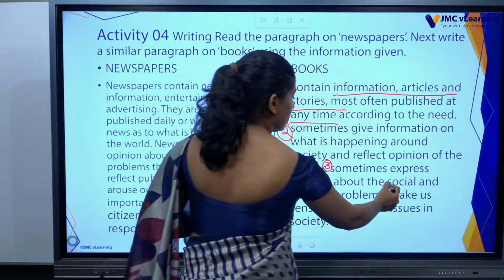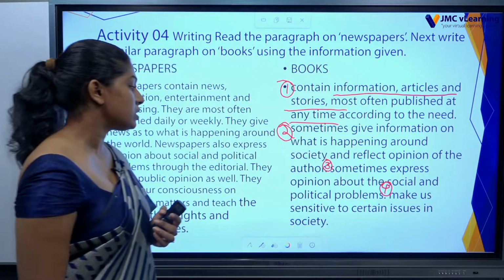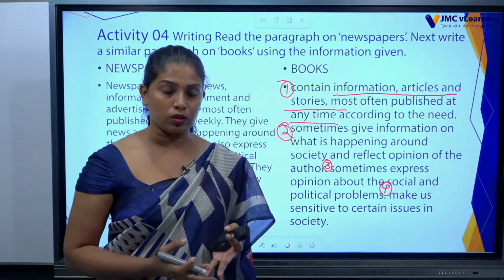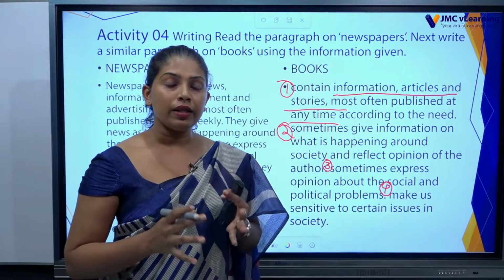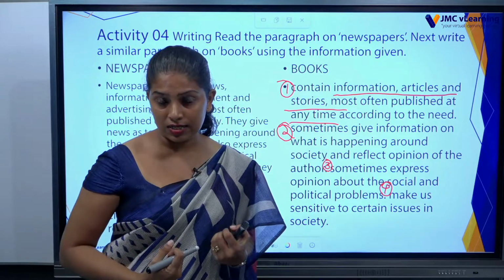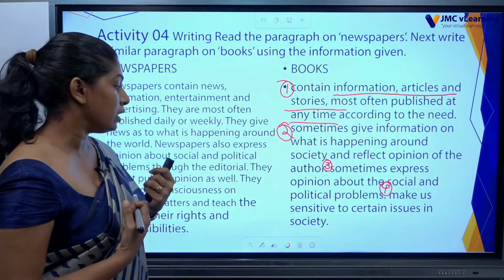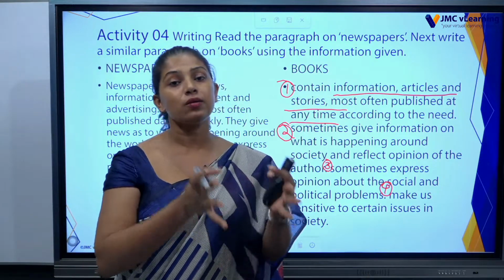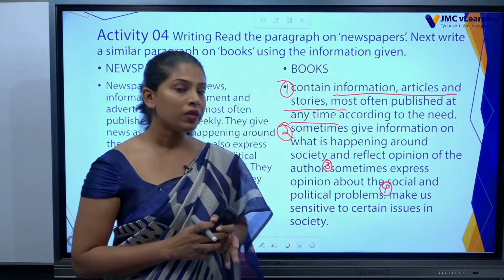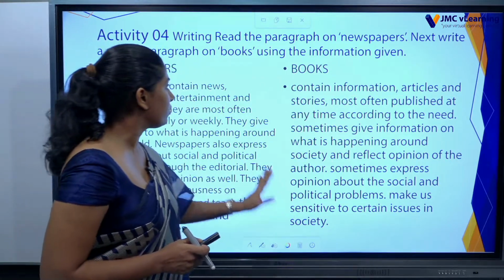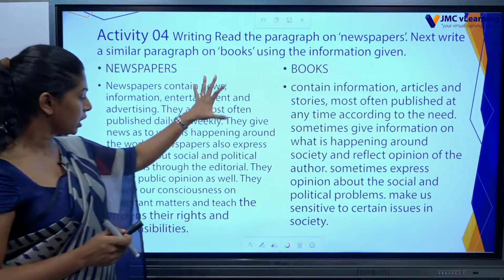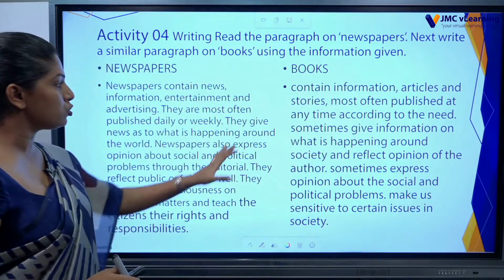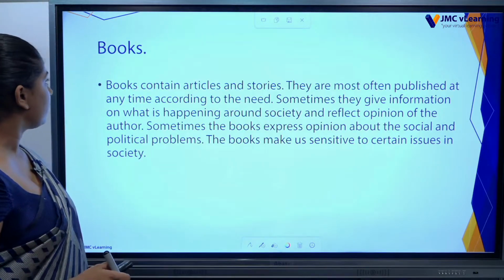Then the last part: makes us sensitive to certain issues in society. When we are reading a book, we are taking in the author's ideas as well. So on certain issues we can be sensitive, we can think as the writer thinks. So it differs from a newspaper. This is the difference between newspaper and book. Here we are given only the points. Now let's see how to use these points and make a paragraph.